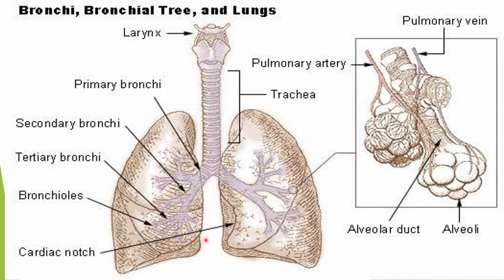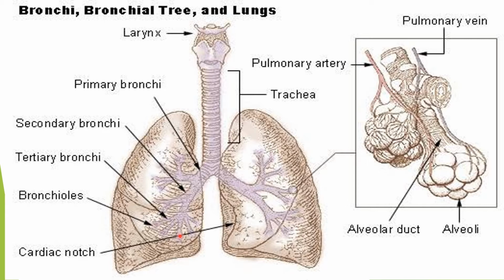So we have two lungs which are made up of numerous alveoli or the air sacs. The human lungs are pinkish in color and spongy in nature. These are located in the thoracic cavity. Now you can observe over here, the left lung is slightly smaller than the right lung.